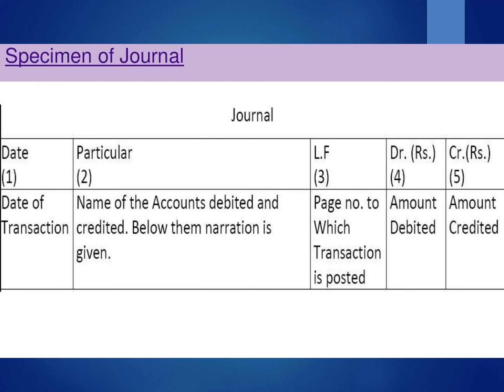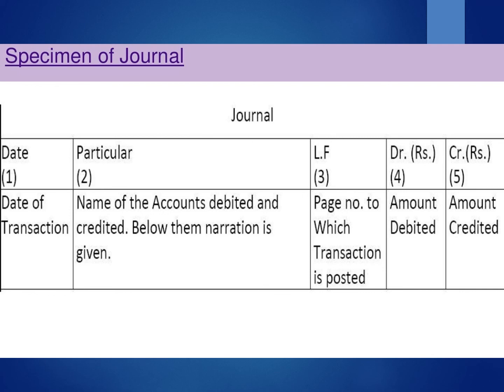Let us have an explanation of the above mentioned columns in the journal book. First is date. In a journal entry, the first column is of date. Accounting transactions are recorded in the order of time and date in the journal. In this column, first of all the year, then the month, and then finally the date is mentioned. Second is particulars.